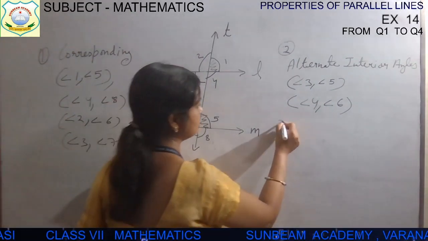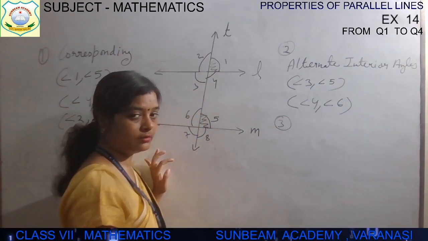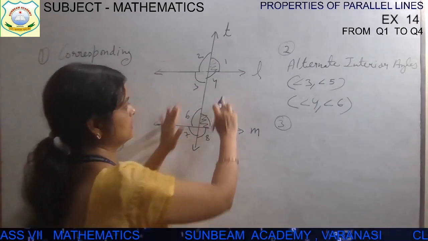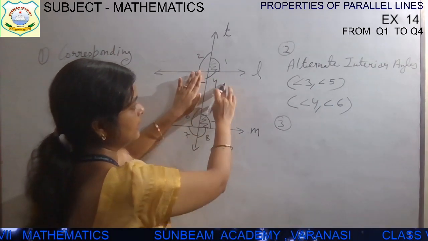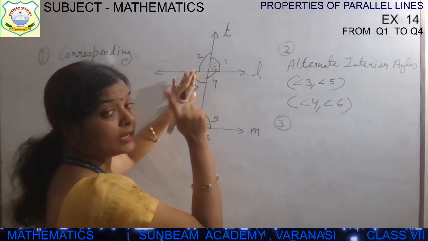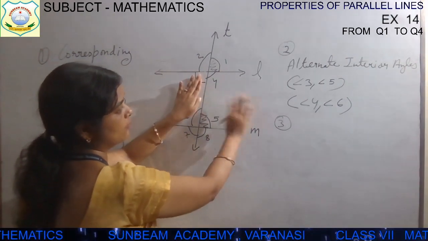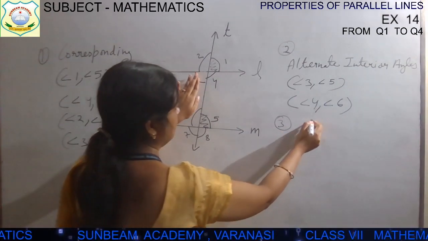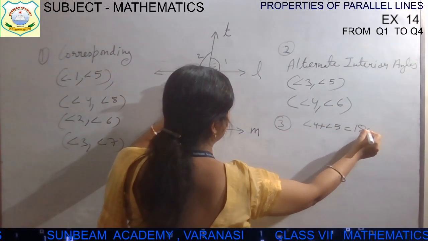And the third type of angle is angles on the same side of transversal, which are supplementary. जैसे कि ये 4 and 5, interior angles, and on the same side of transversal 4 and 5, ये दोनों supplementary होंगे, यानी angle 4 plus angle 5 क्या होगा, 180 के बराबर होगा.